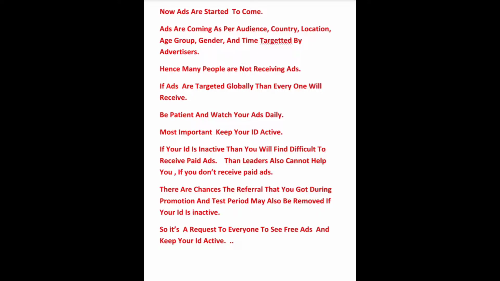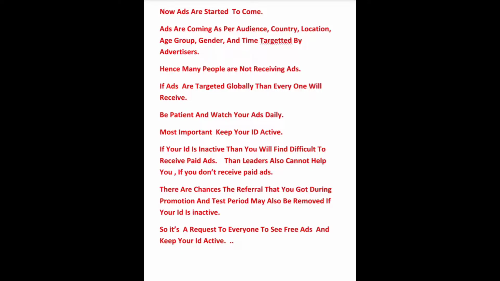So these are reasons why ads are not coming to you. But don't worry. If the ads are targeted globally, then everyone will see and receive ads. Be patient and watch your ad daily.